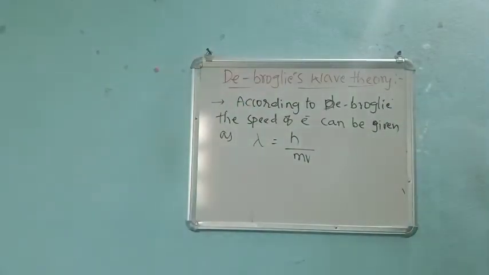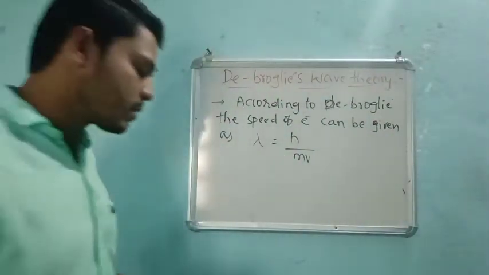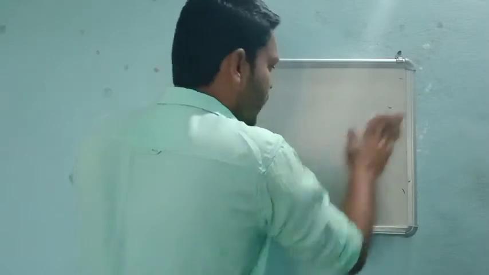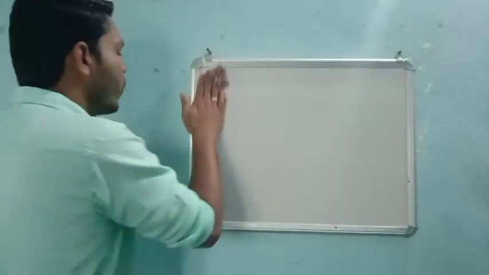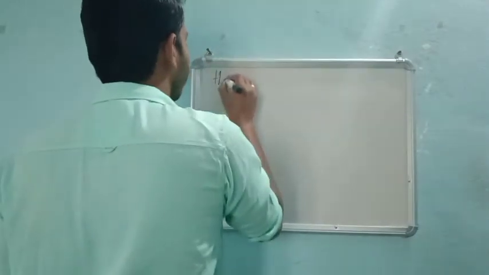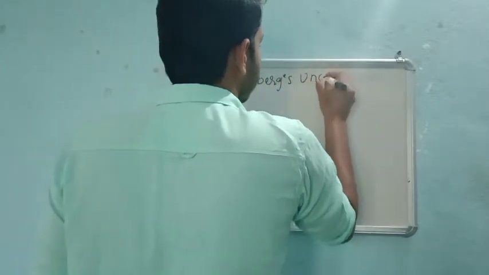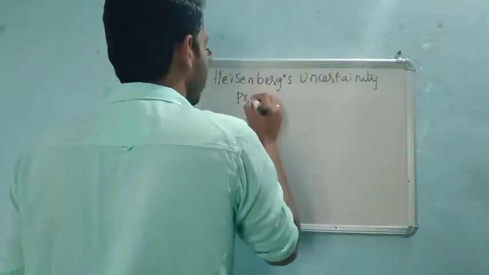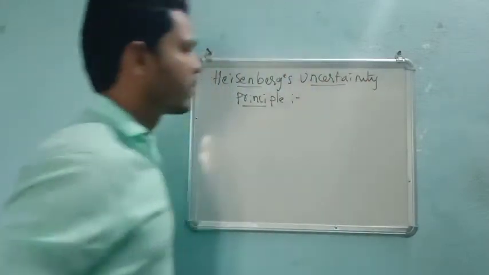The next concept is Heisenberg's uncertainty principle. So dear students, this part is very important for 2 marks. Sometimes de Broglie may be asked, may not be asked in your examination, but Heisenberg's uncertainty principle is most important, I can say, right? We will see what this principle is one by one.